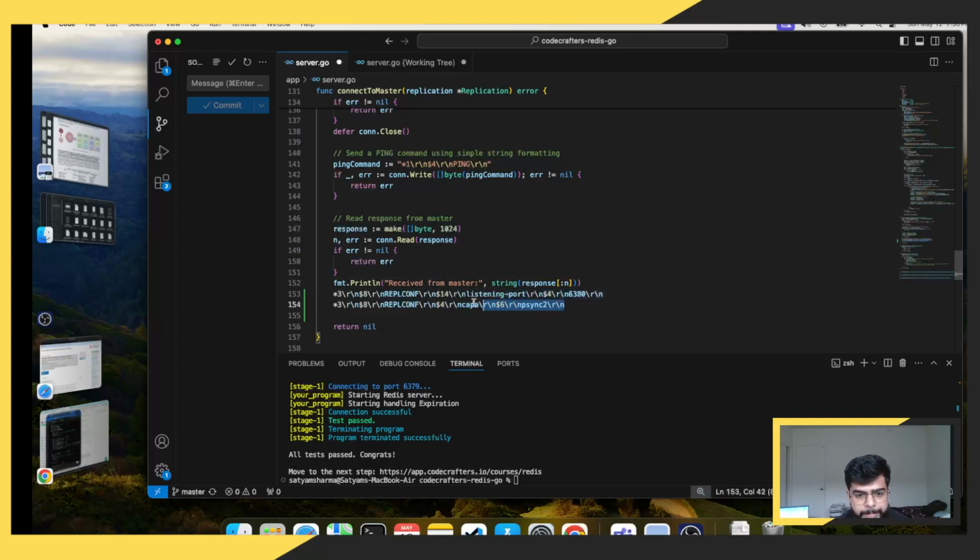Okay. Sending these two commands. Let's try one method first. This normal method. Wait, should I be doing it like this? I think we should better create a function: send a ping, send a command. Let's see in another video.